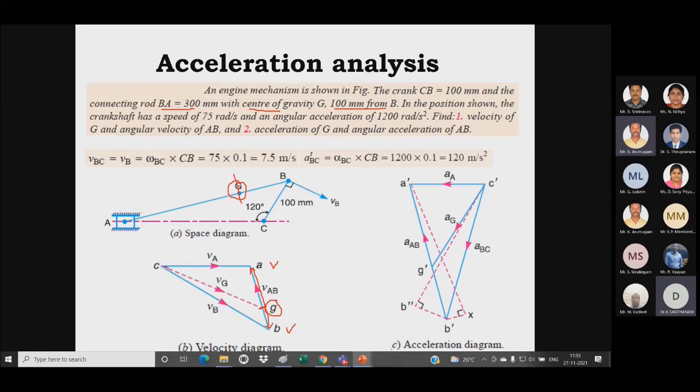Then we have to draw a dotted line from the fixed point to find out the velocity of this G. Right. So the velocity diagram is simple as such. Now for going to the acceleration diagram, we have to calculate the value of radial acceleration and tangential acceleration.